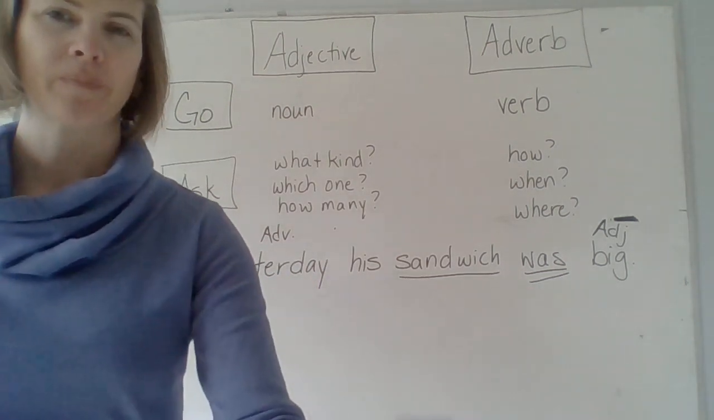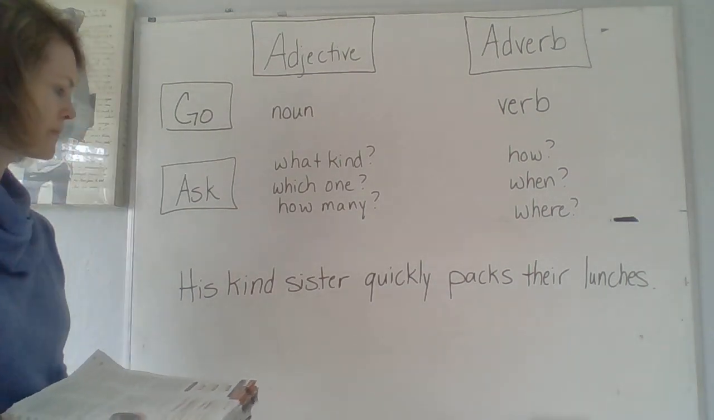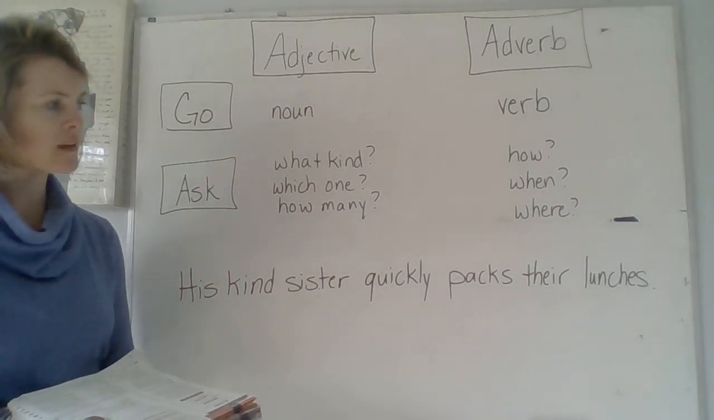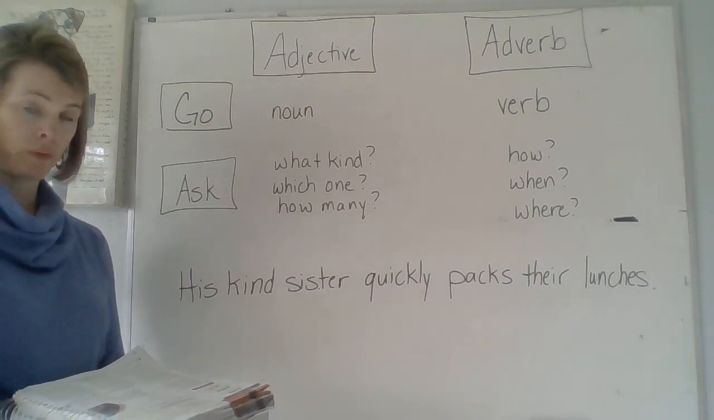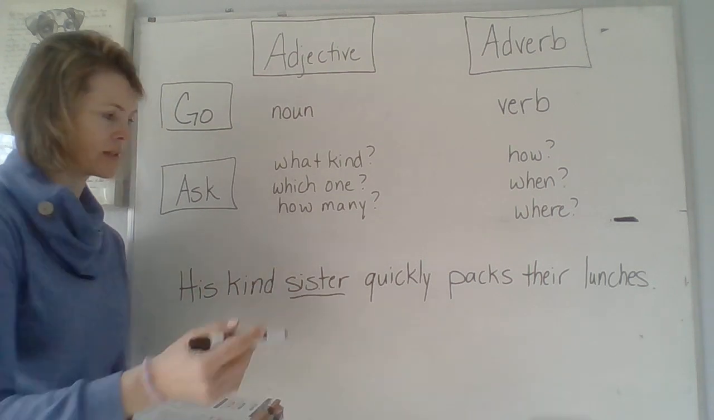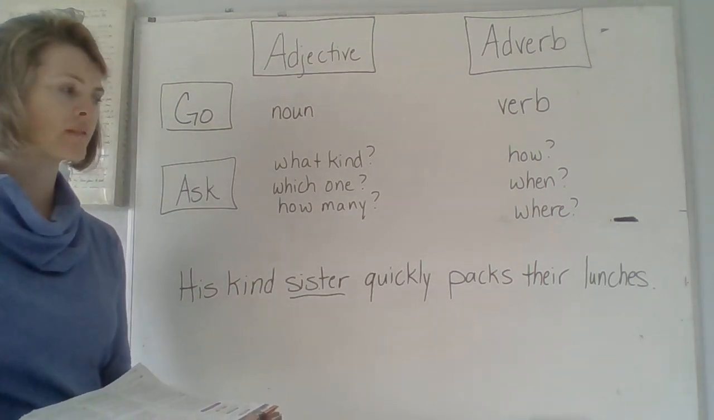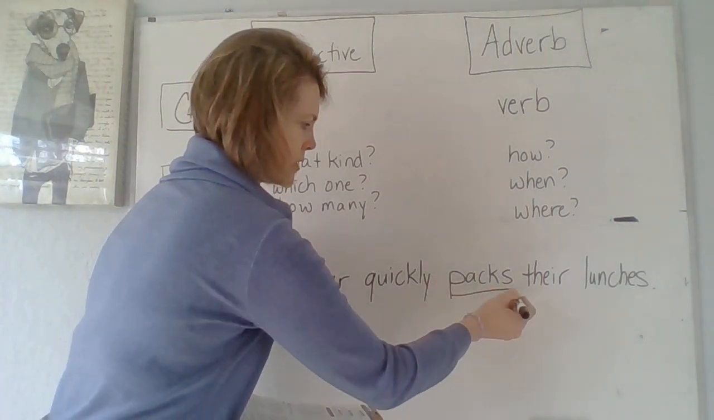Let's try another one. All right, let's see if we can find our subject and verb first. His kind sister quickly packs their lunches. Who quickly packs their lunches? Sister. That's my subject. What is being said about sister? Sister packs. There's my verb.